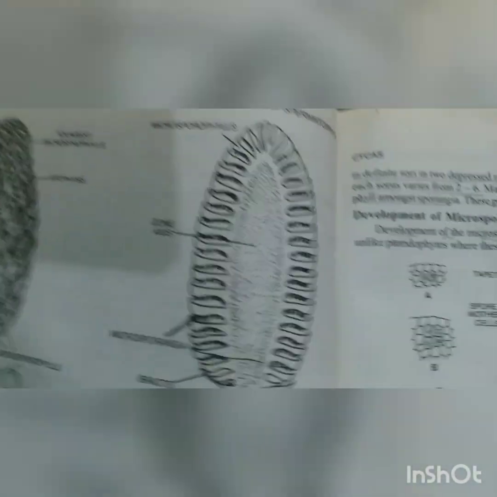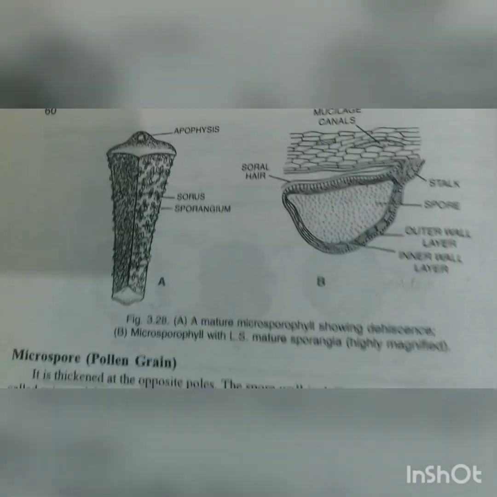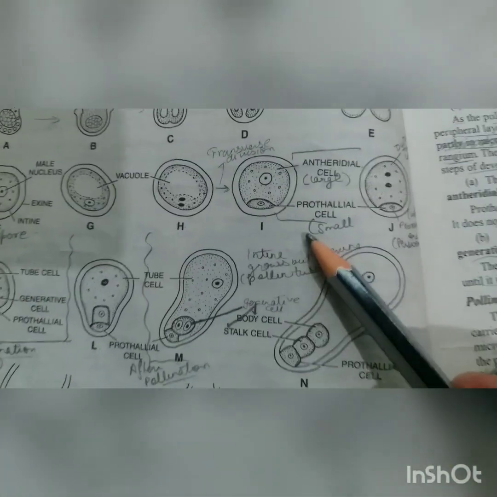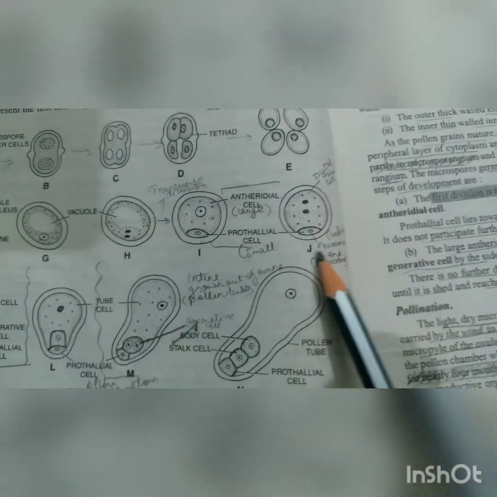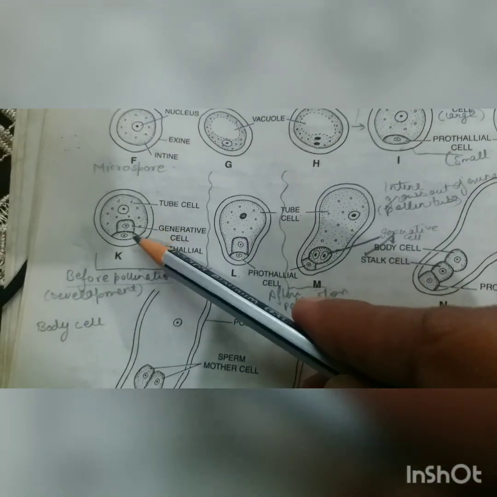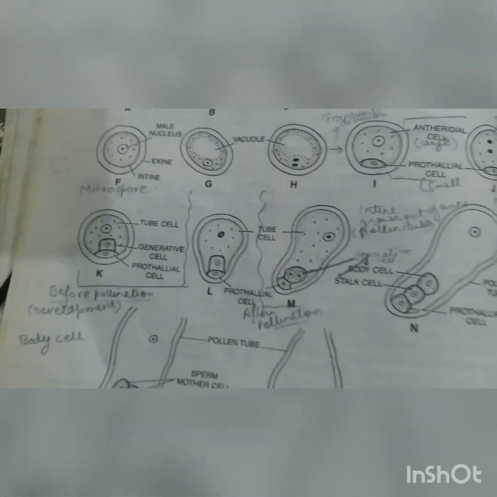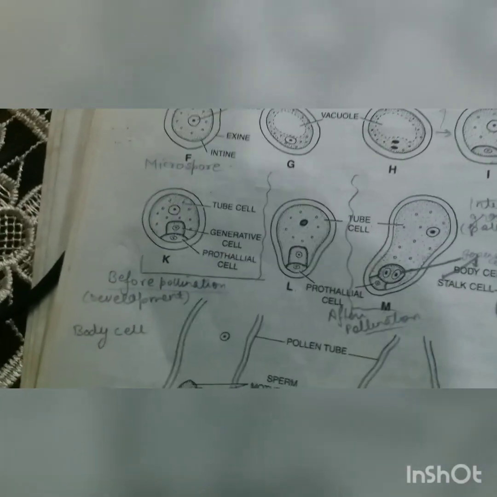So this is basically the structure. I show you. This is the megasporophyll I made for you, right? A bit of change I told you, which you have to manipulate, right? This is the microsporophyll I told you, right? So now we are coming to the male gametophyte. See, here the first division gives the prothallial cell and antheridial cell. And the antheridial cell divides again to form the tube cell and generative cell. This is the 3-cell stage at which pollination basically occurs, right?